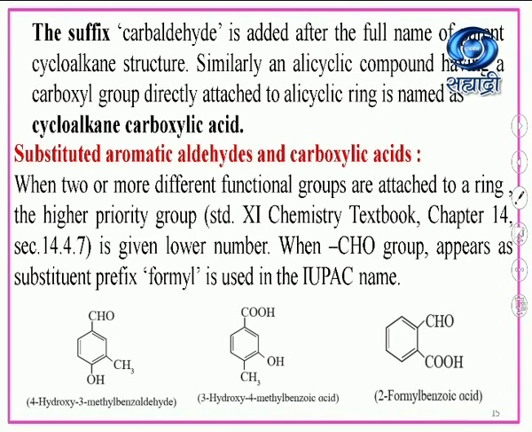When two or more different functional groups are attached to a ring, the higher priority group, as given in the standard 11 chemistry textbook chapter 14, section 14.4.7, is given the lower number. When the -CHO group appears as a substituent, the prefix formyl is used in the IUPAC name. Now you'll see the example here, 4-hydroxy-3-methylbenzaldehyde. Here the CHO carbon is numbered 1, then 2, 3 and 4. At the fourth position a hydroxyl group is there, and at the 3 position a methyl group is there. So the name of this compound is 4-hydroxy-3-methylbenzaldehyde.